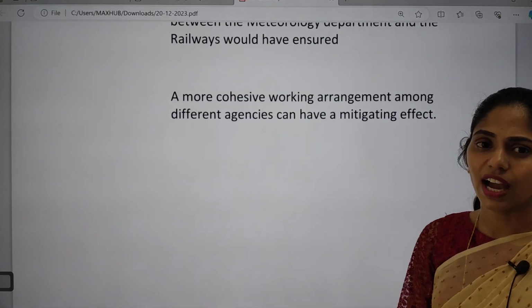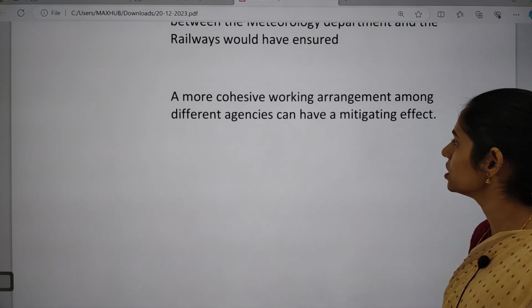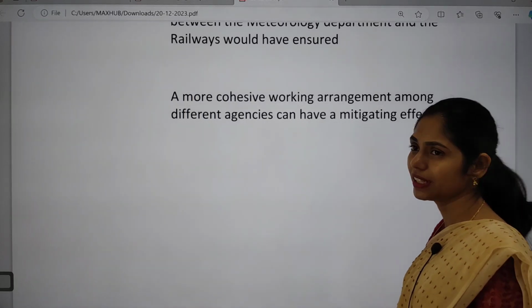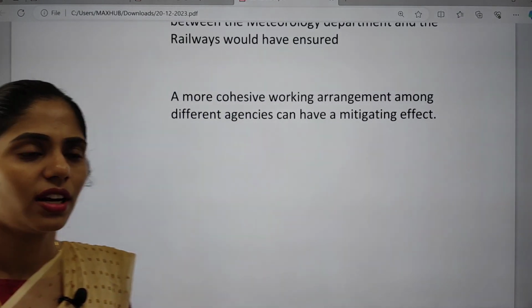So in the same way, we have to ensure an arrangement of the different agencies that can work on this mitigation effort. Okay, so these are some important things that you have to remember.